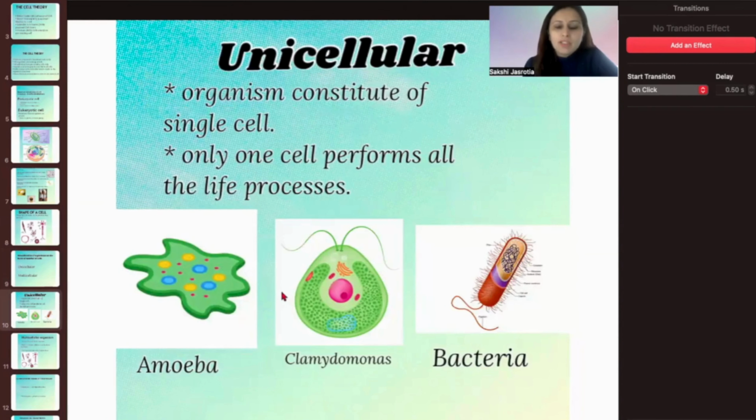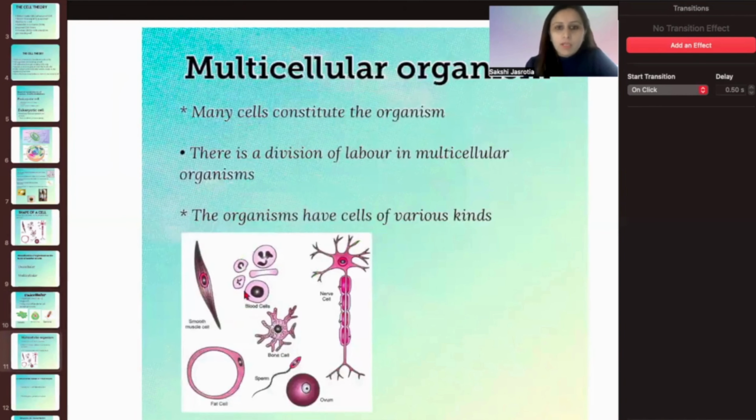Here we will talk about the unicellular organisms first of all. So we know about amoeba, chlamydomonas, bacteria, paramecium, etc. We've been studying about them in our junior classes also. We know that in amoeba, the locomotion, the digestion, the ingestion is all performed by this single cell, right? So the organism constitutes only one cell in which all the life processes are performed by this one single cell. Whereas in a multicellular organism, as we spoke about earlier as well, the division of labor takes place.